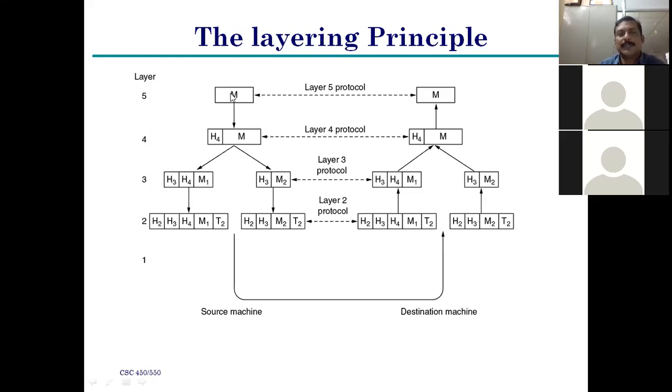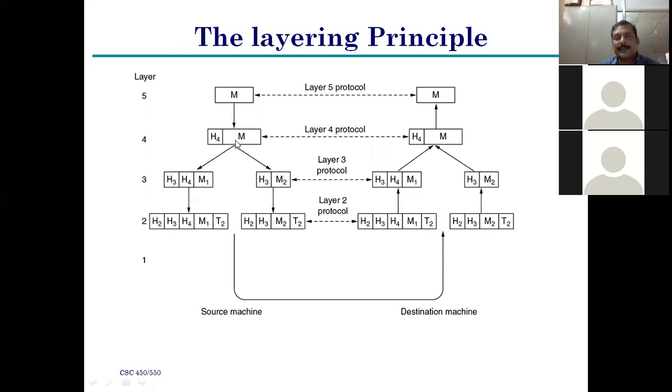For example, from the application layer to the next layer. In TCP/IP, 1 to 5 layers are available. In TCP/IP, the topmost layer is the application layer, right? That application layer transmits the message to the next level of layer.